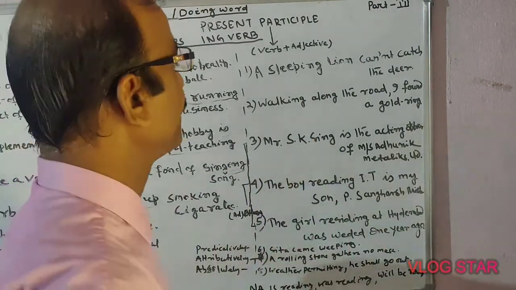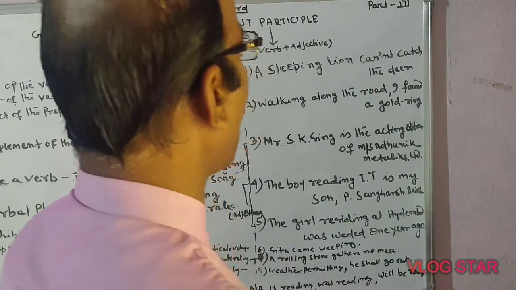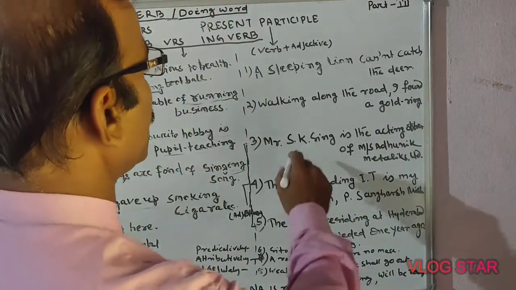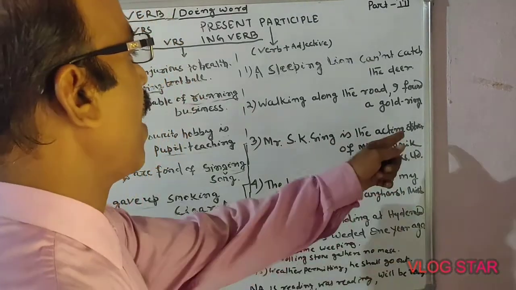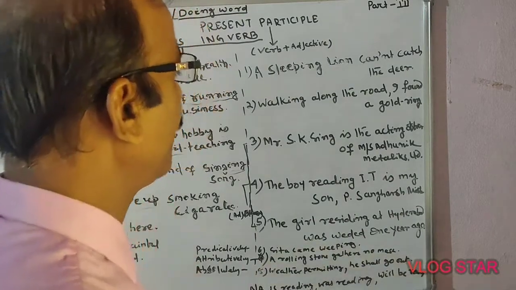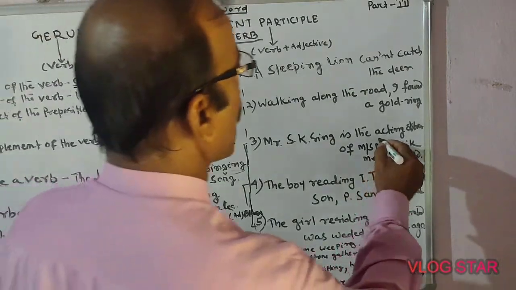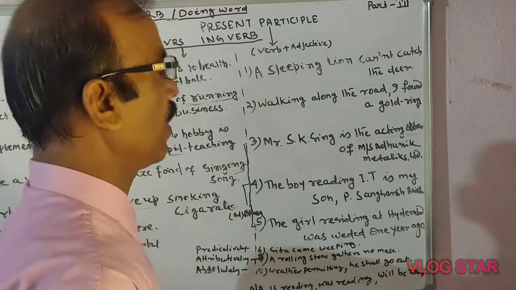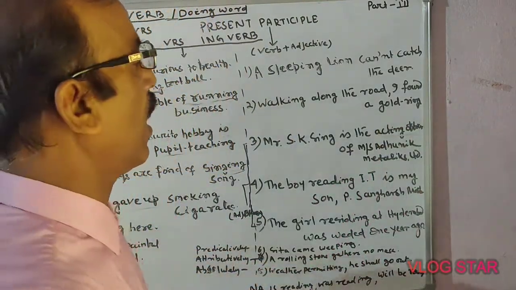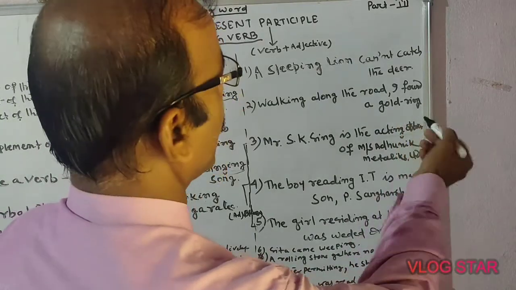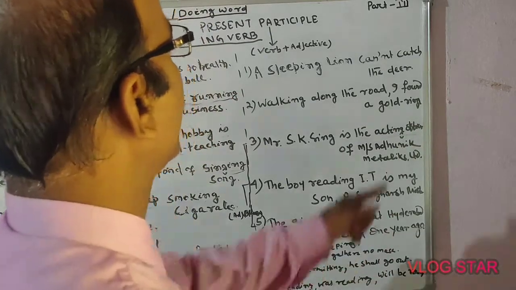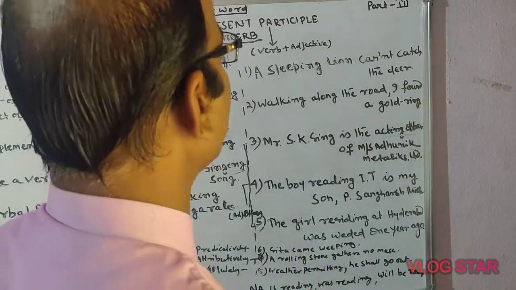Next: Mr. S.K. Singh is the acting officer of Messrs. Adhunik Metallics Limited. Acting officer. Officer is here a noun and acting is here a verb, and it modifies it. Acting modifies officer, the noun. That's why it is called a verbal adjective.